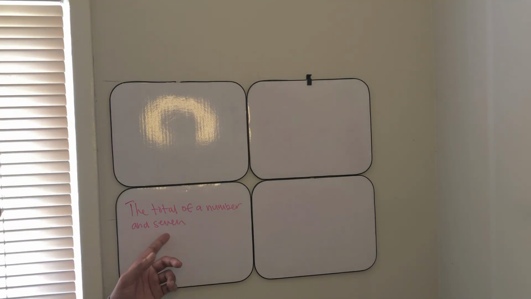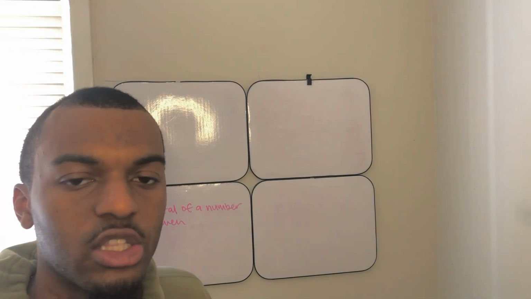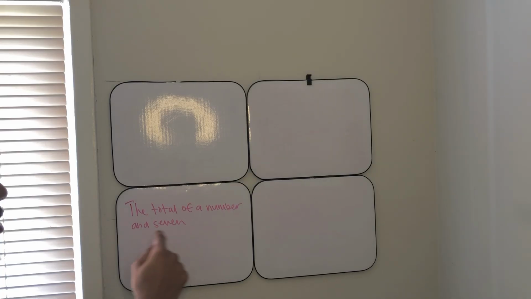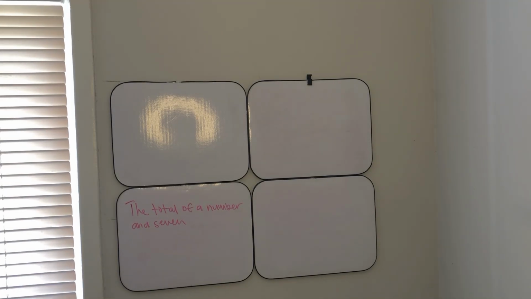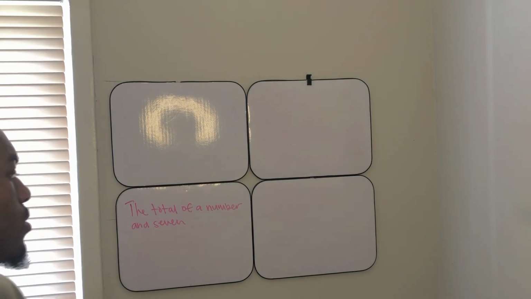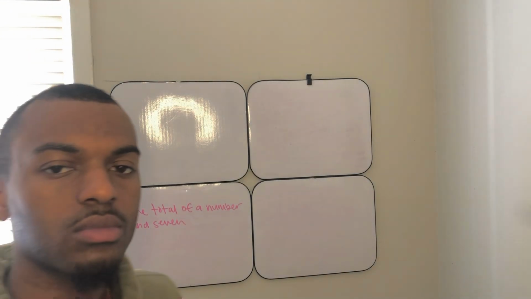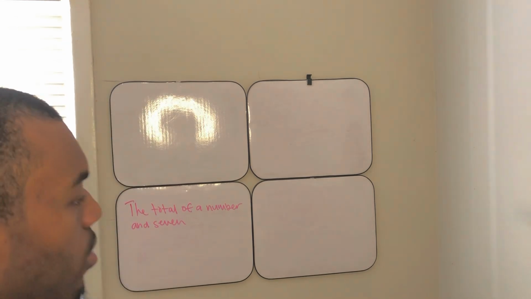See if you can turn this verbal expression into a mathematical expression. The total of a number and 7. Take a quick second, see if you can figure that out. The total of a number and 7. Now, this is where we're getting into the algebraic expressions.